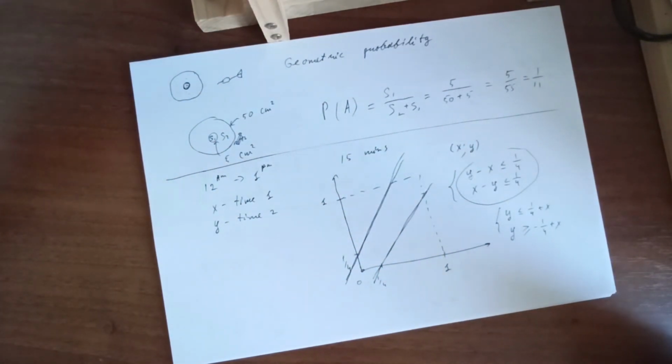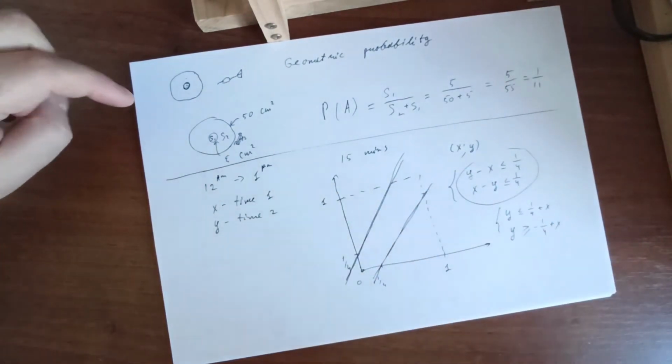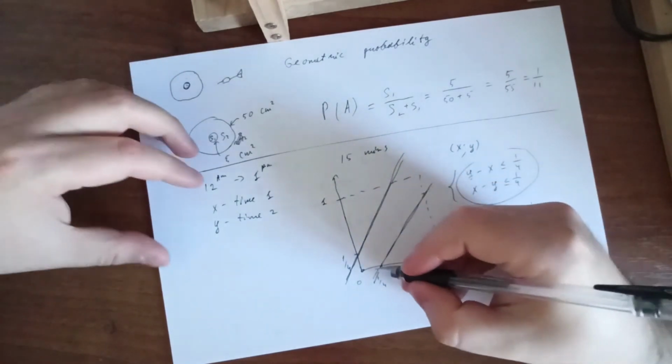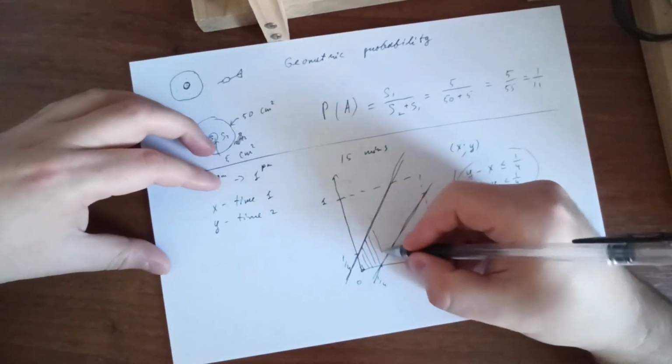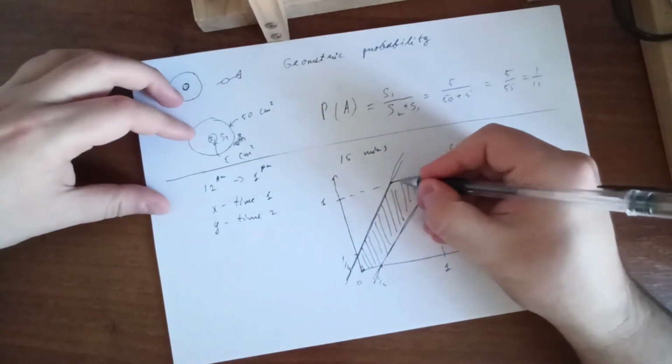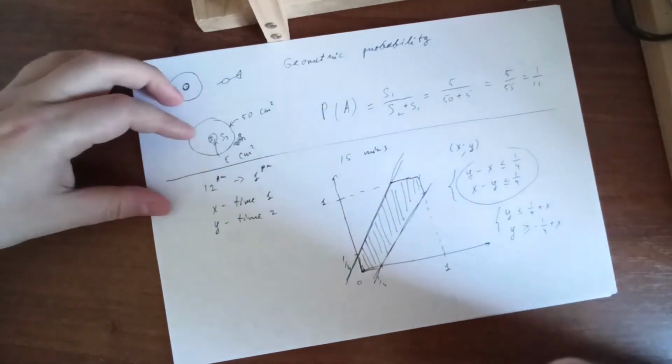So, if we have these two inequalities happen simultaneously, then we'll have the area between these two lines. So we have to calculate the area of this shape.